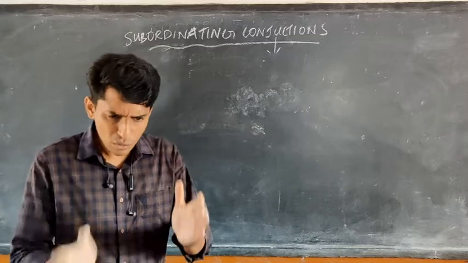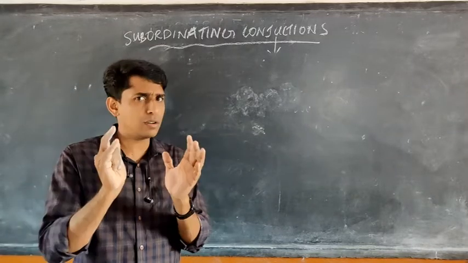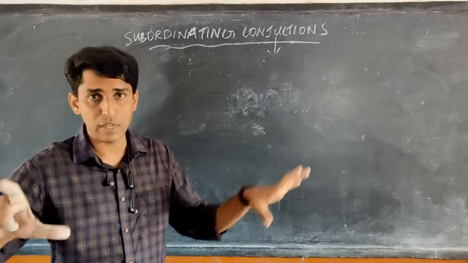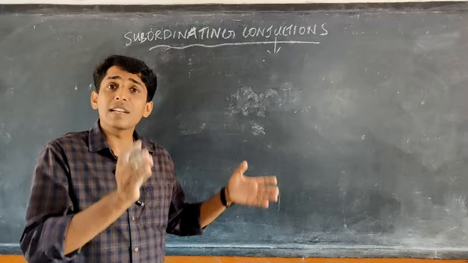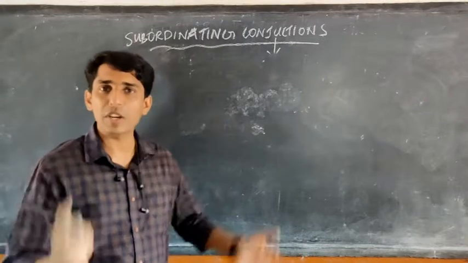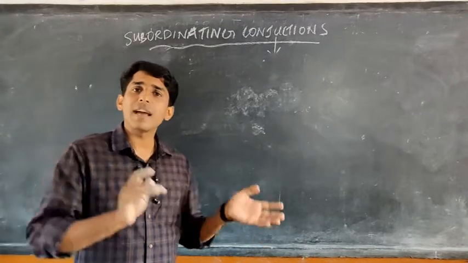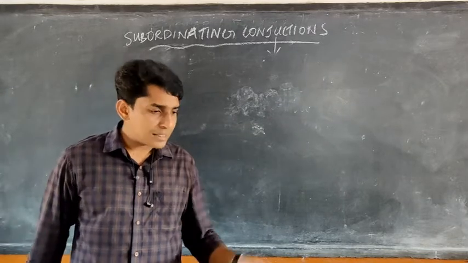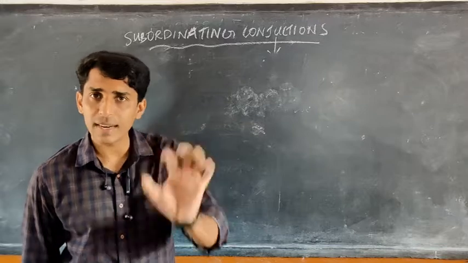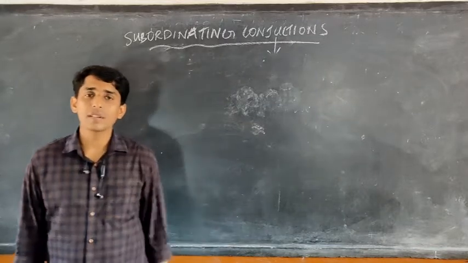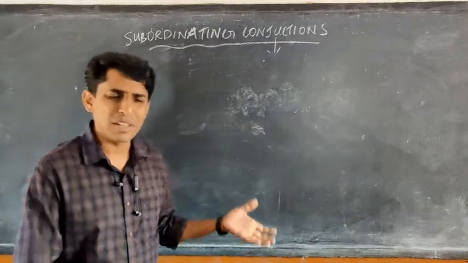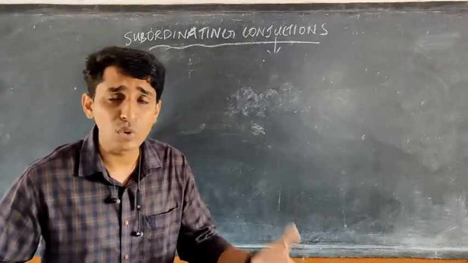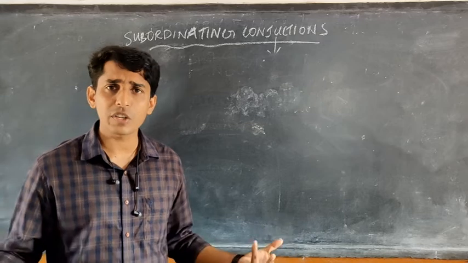Is the idea clear? One part is main clause. That means it can stand alone. It has complete meaning. The other part is subordinating clause. It has only a partial meaning. It can stand only by joining to the other part. And this part is joined by using a conjunction that is called subordinating conjunction. Very, very simple. Subordinating clause is joined to the main clause by using a subordinating conjunction.